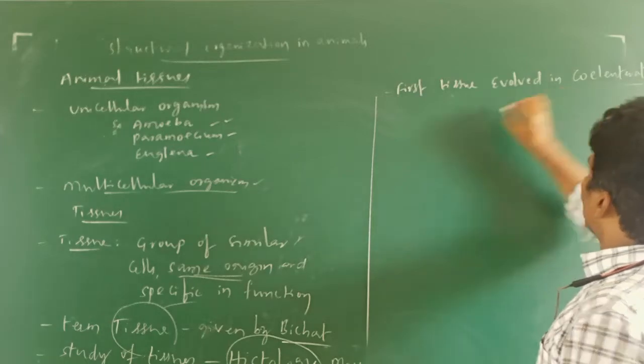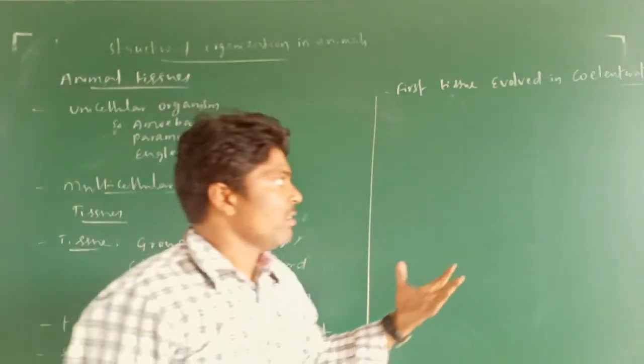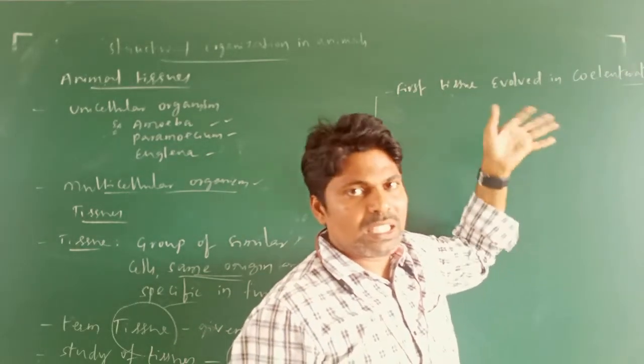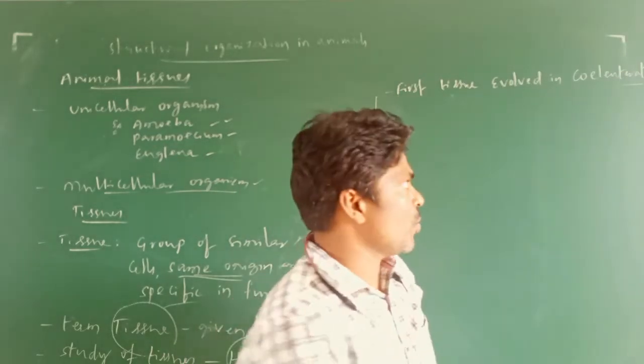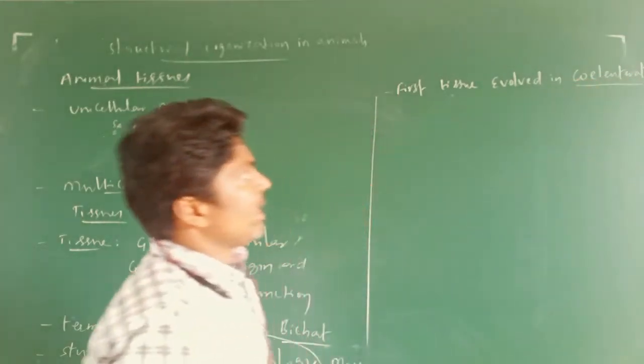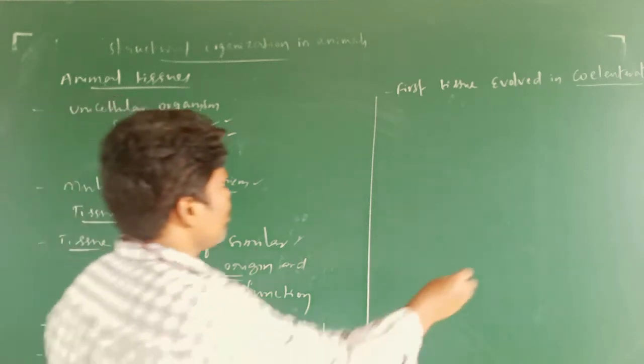What is a coelenterate? I told you, please try to remember the animal kingdom: Porifera, after that Coelenterata, Ctenophora. I told you those phyla already. So the first tissue evolved in the phylum Coelenterata. Okay, there are different types of tissues.